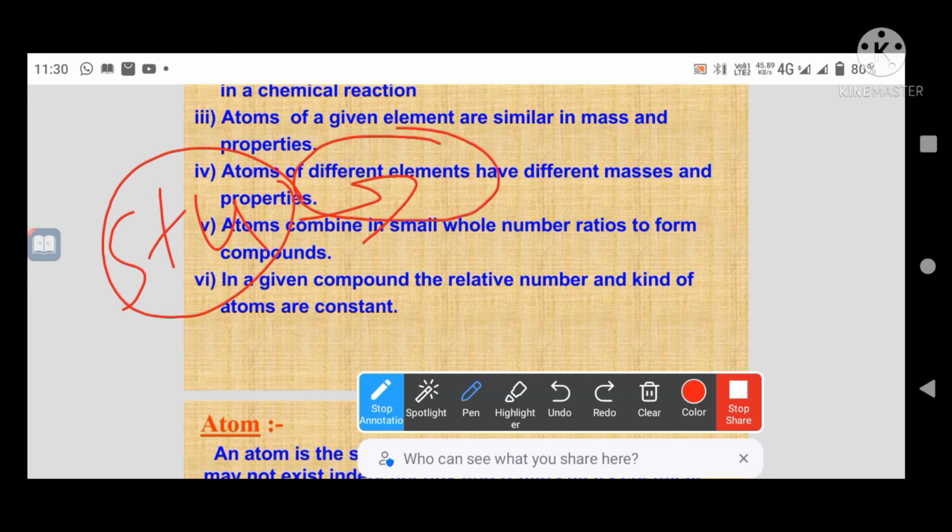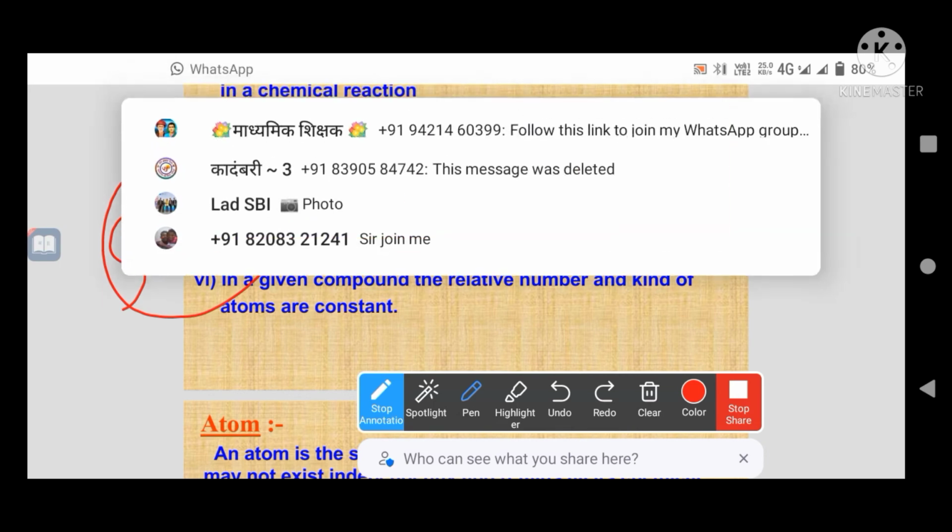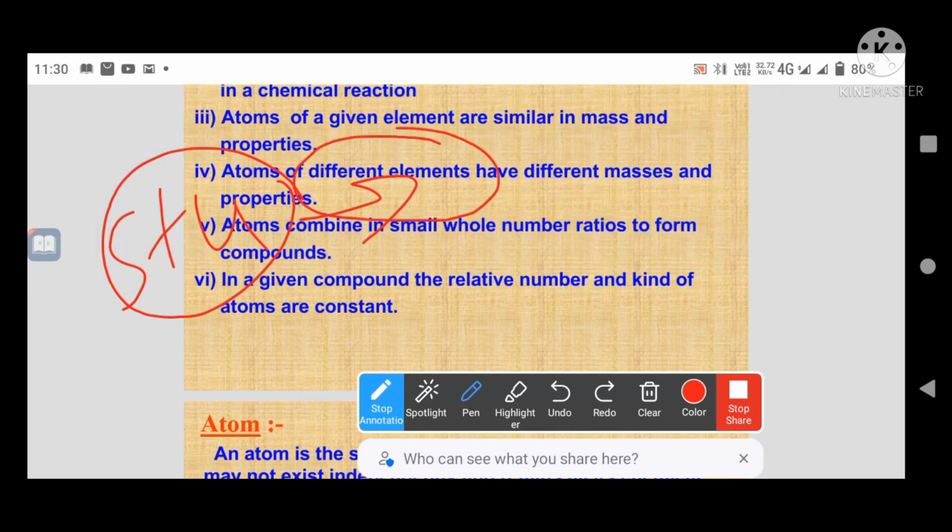Whether all students are different from each other, their masses and properties are different. When we take the weight of all students, it is not the same. They are different in masses.